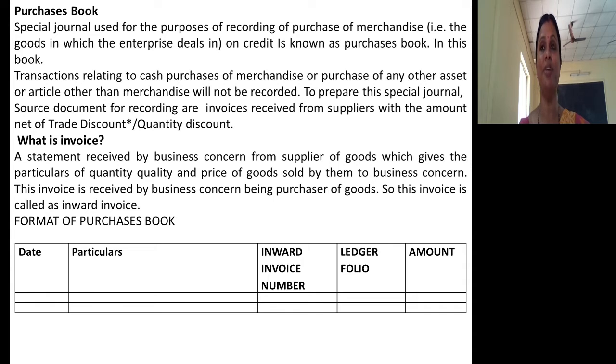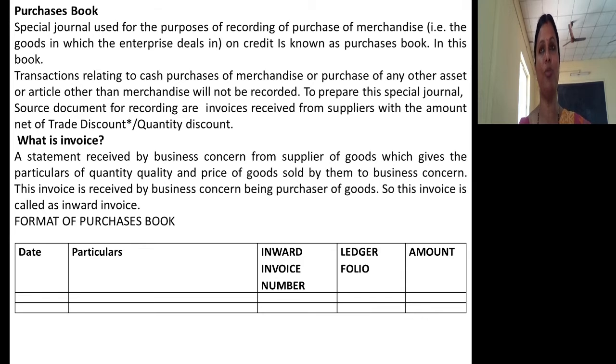Try to understand, we will record only those transactions which result in purchase of goods on credit basis in the purchases book. If you purchase goods on cash basis, it will not be recorded in the purchases book. If you purchase anything other than goods, on credit or on cash, it will never be recorded in the purchases book. Only purchase of goods on credit basis will be recorded in the purchases book.